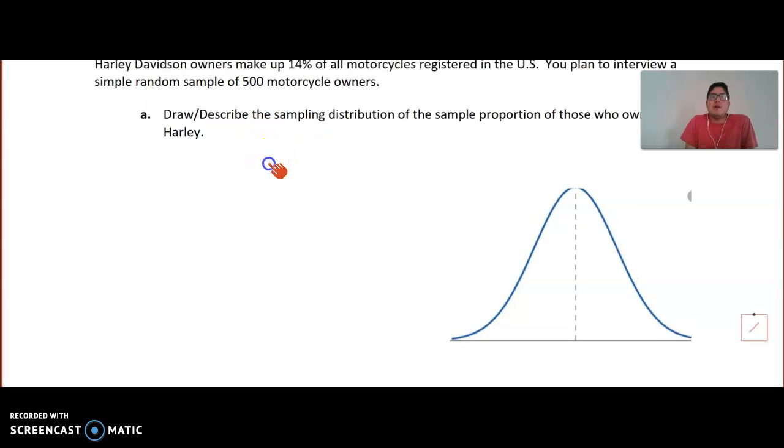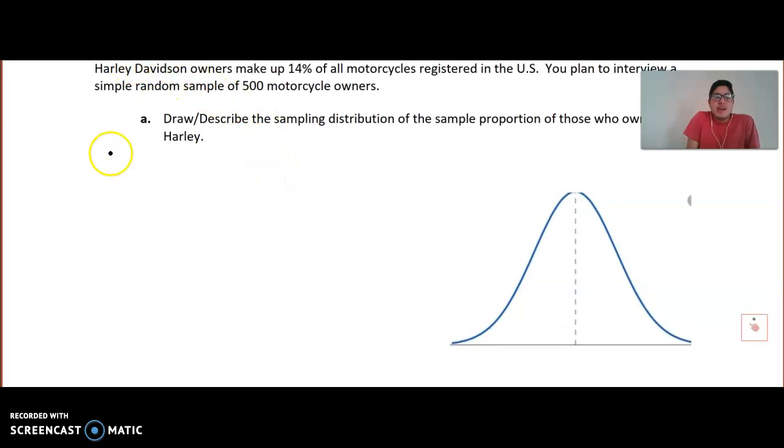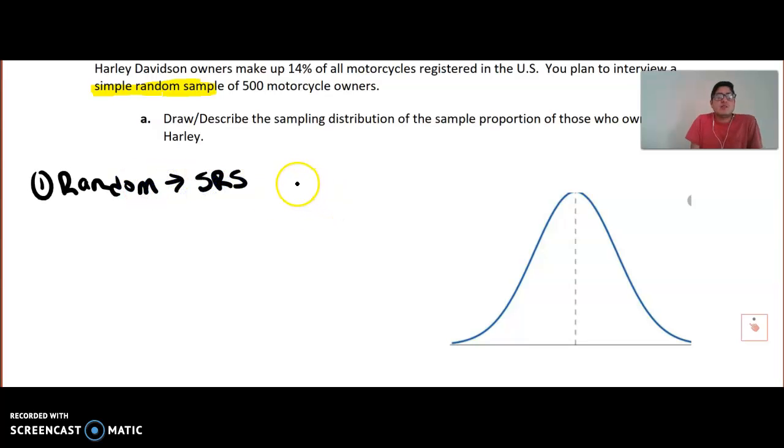So our first condition that we're going to check is the stated random condition. Here it looks as though we are told that we have a simple random sample, an SRS, which means that our random condition is met. And since we're random, we're going to have an unbiased estimator, which means the center of our distribution, the mean of p hat, is going to be approximately p, which here we believe is 14%. So the center of this distribution will occur at 0.14. So that's our random condition.